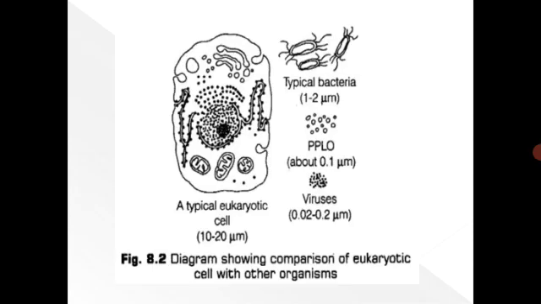So here again the diagram is showing you the eukaryotic cell, which, you can see here, has the nuclear membrane. Here are a typical bacterium, its size, PPLO, pleuropneumonia-like organism, and viruses. So cells vary in their shape.